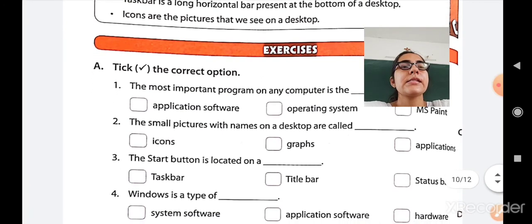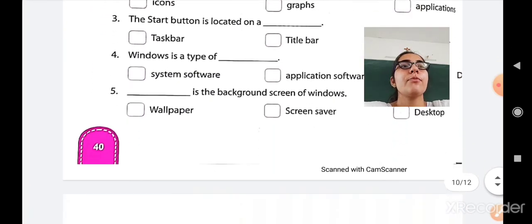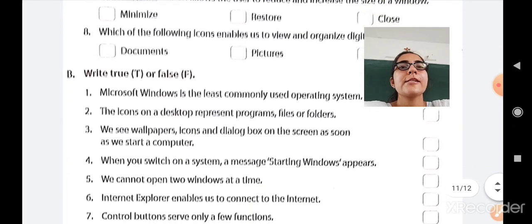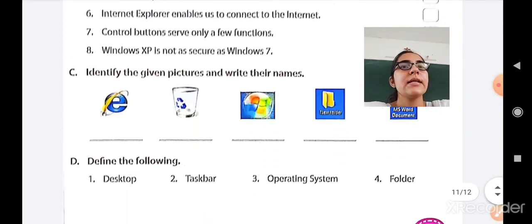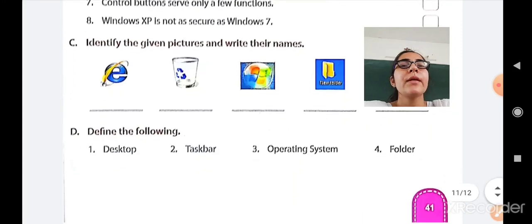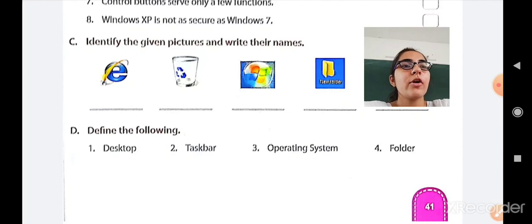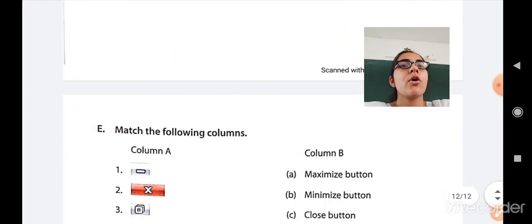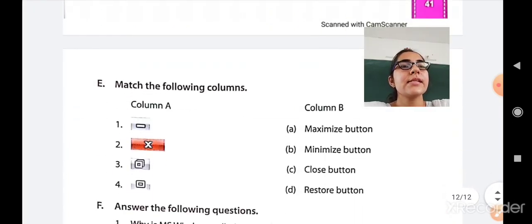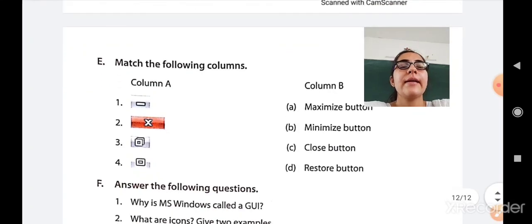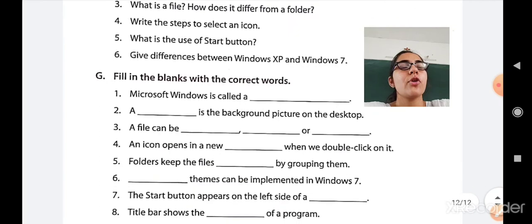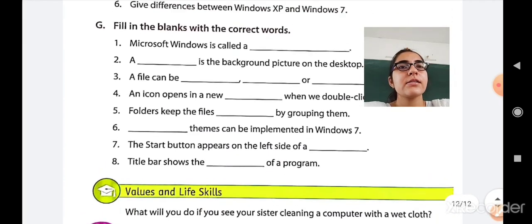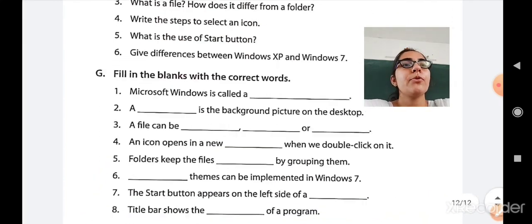Exercise A, that is tick the correct option, write in your computer textbook. Exercise B, that is true or false, write in your computer textbook. Exercise C, that is identify the given pictures, write in your computer textbook. Exercise D, define the following. This you have to write in your computer notebook. Exercise E, match the following, write in computer textbook. Exercise F, question answers, write in computer notebook. And exercise G, that is fill in the blanks, write in the computer textbook.